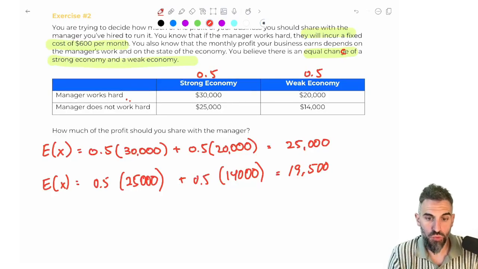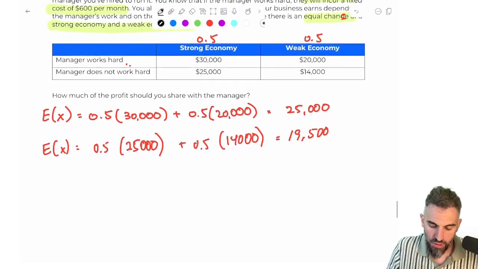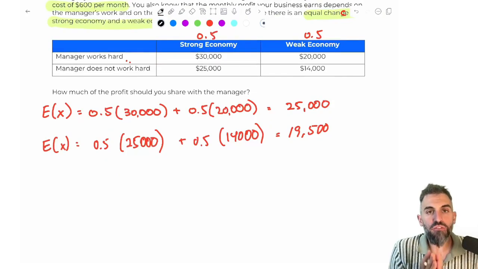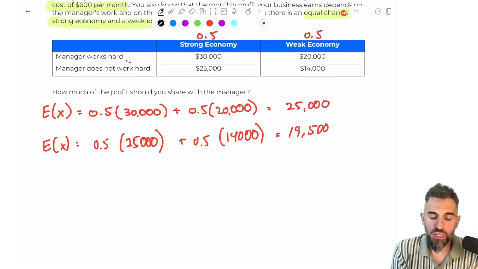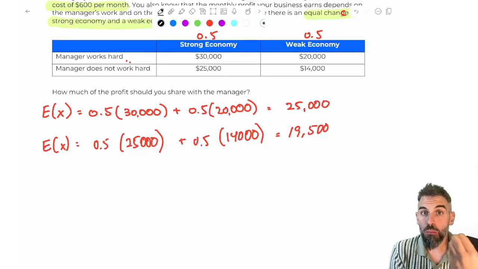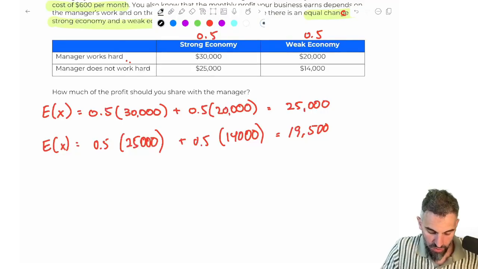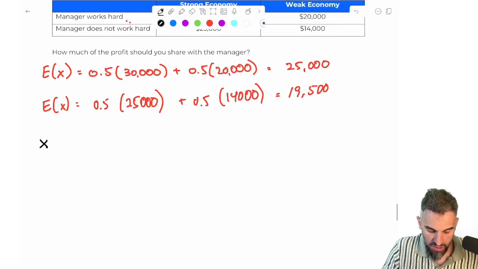How do we convince them to work hard? We have to figure out a percentage that we should give to the manager so that they are better off working hard than not working hard. So let's create our function here. Let's call it p.